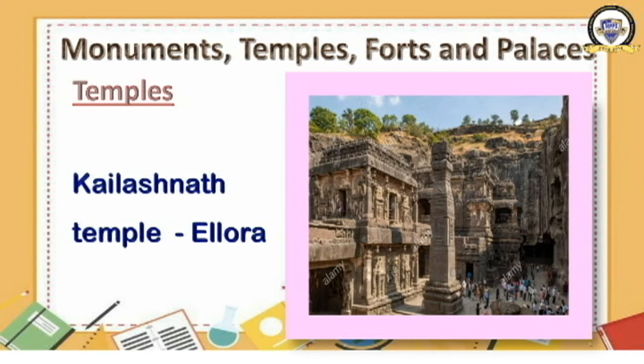There are a lot of inscriptions done on it. On that pillar you can see some information has been given. Then beautiful rock cuttings have been there. This temple has been built out of the cutting of rock. It has been engraved on the rock only. These are the important temples which were built during the medieval period.